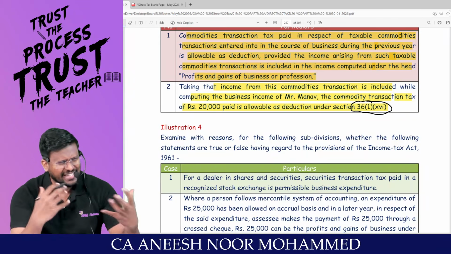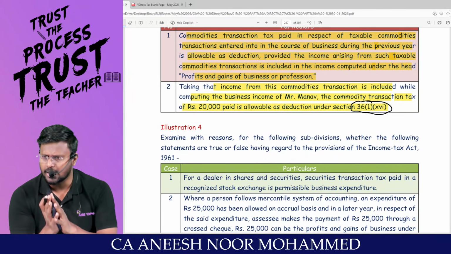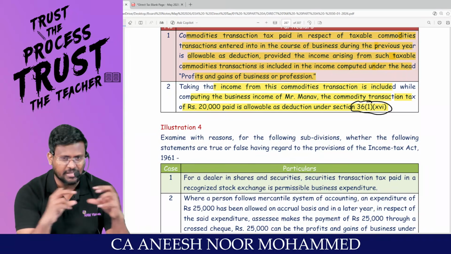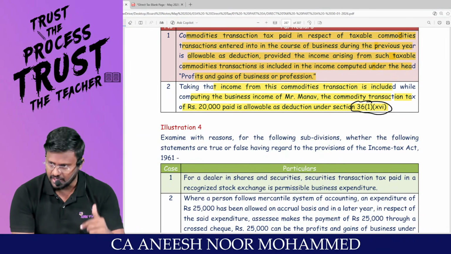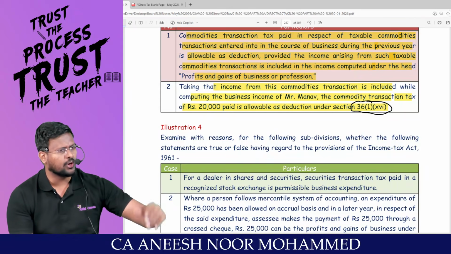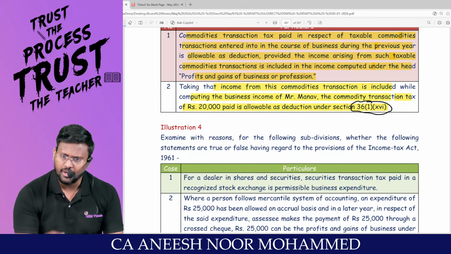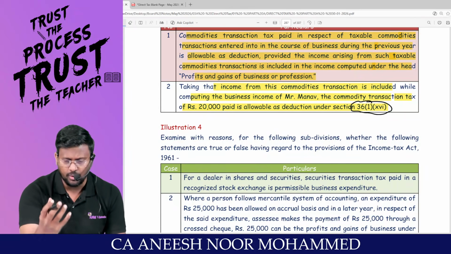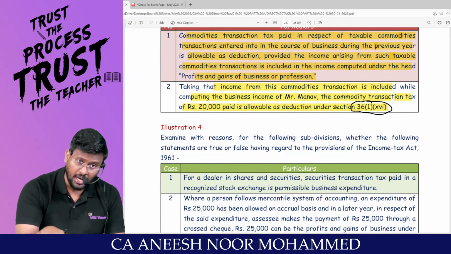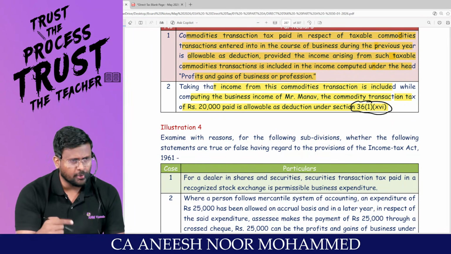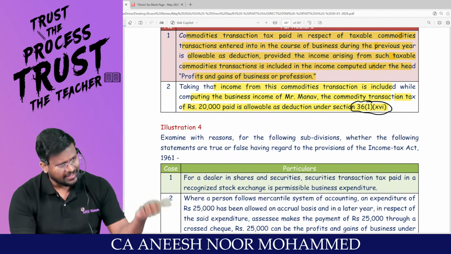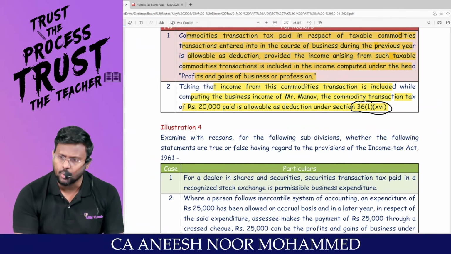For example, I'll be buying and selling certain commodity. For example, calculator is a commodity like that. Jewelry I'll be buying and selling. Bullion means gold biscuits, sir, will be buying and selling. I can buy gold bullion today and I can sell gold bullion after 1 or 2 months. Then obviously the price would have increased, so that I will be getting some profit. Whether that profit I'm showing under PGBP or capital gain. If I'm showing that profit under PGBP, it would have been credited to the P&L account. Then that commodity transaction tax can be debited to it.